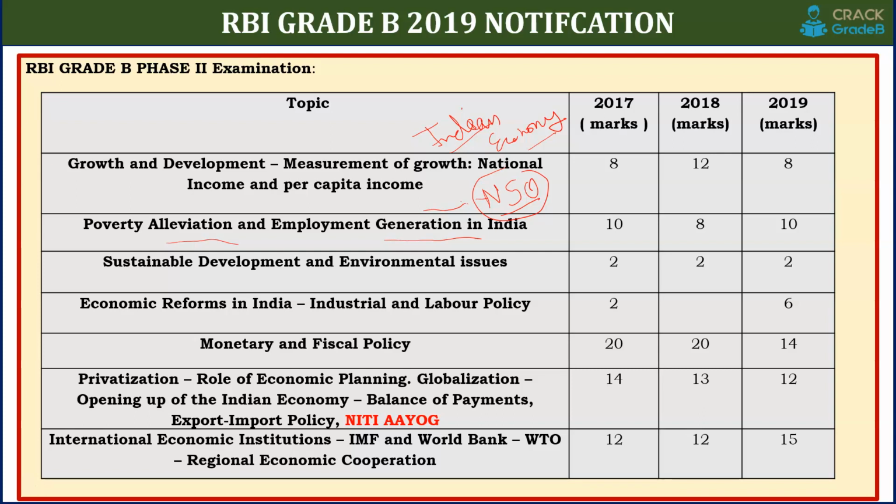Any definition related to poverty, and the types of unemployment, you have to read in the static part. All the schemes related to poverty alleviation and employment generation are available in our course. We have covered all the schemes. You can do the schemes of the Ministry of Rural Development mainly, and the Ministry of Housing and Urban Affairs, and all other important schemes related to employment generation and poverty alleviation in this chapter. You have to study those schemes only, no need to study every scheme. Basically focus on the flagship schemes.